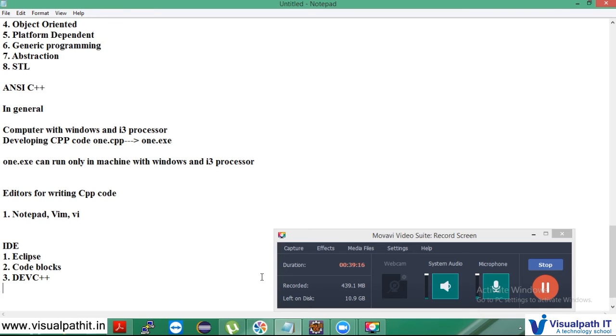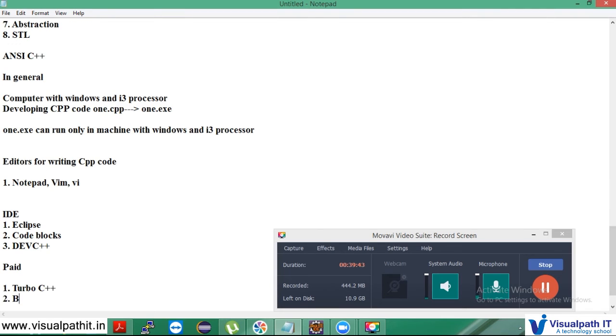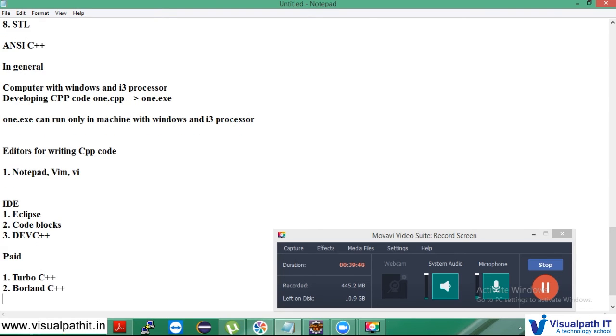So these are the free ones, and then the paid ones. The paid versions are Turbo C++ and Borland C++. That's simple.